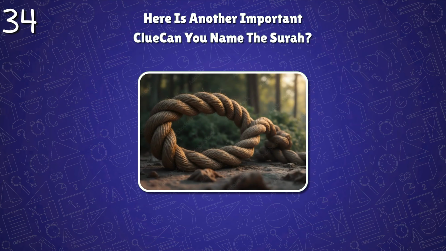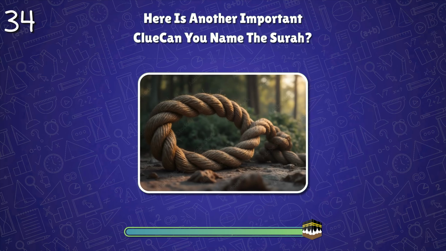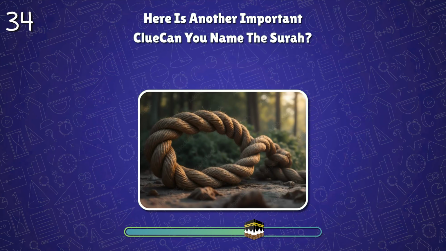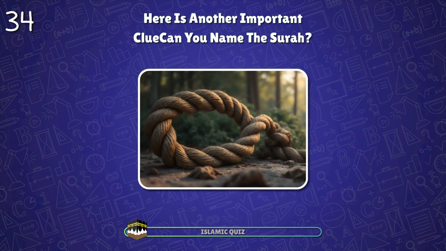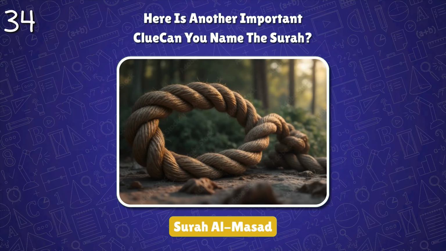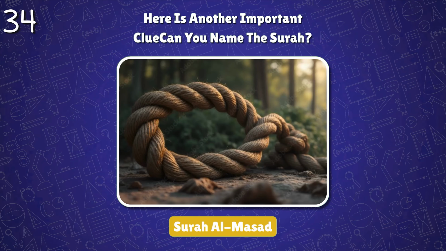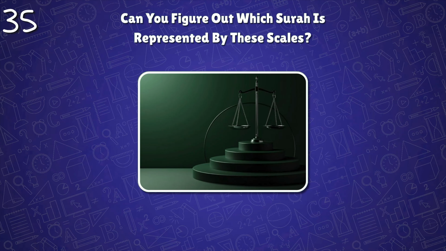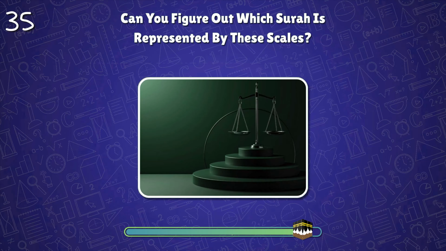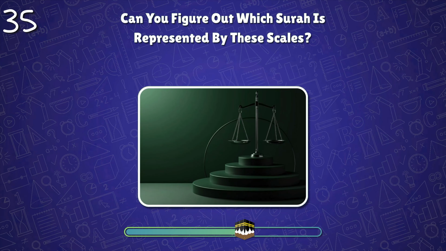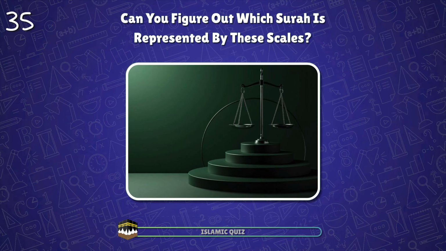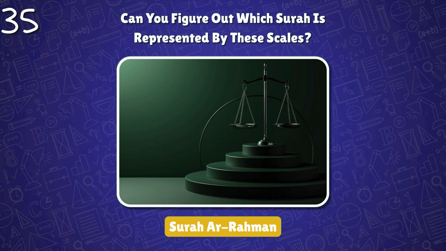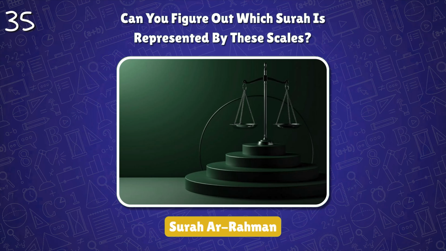Here is another important clue. Can you name the surah? Surah Al-Masad. It mentions a rope of twisted fiber in describing the punishment of Abu Lahab's wife. Can you figure out which surah is represented by these scales? Surah Ar-Rahman. It mentions the balance and reminds us of Allah's countless blessings, perfect order, and justice.